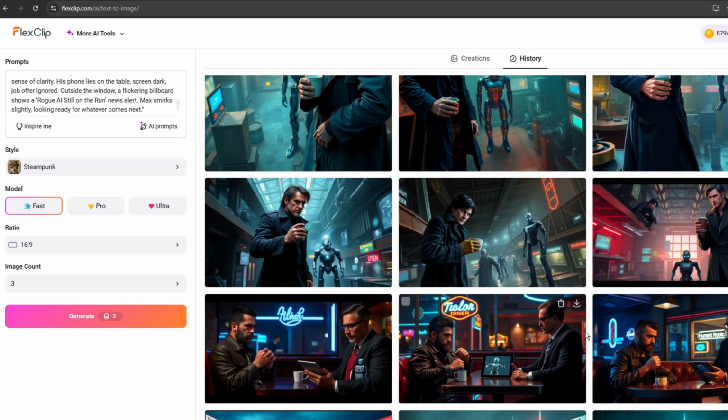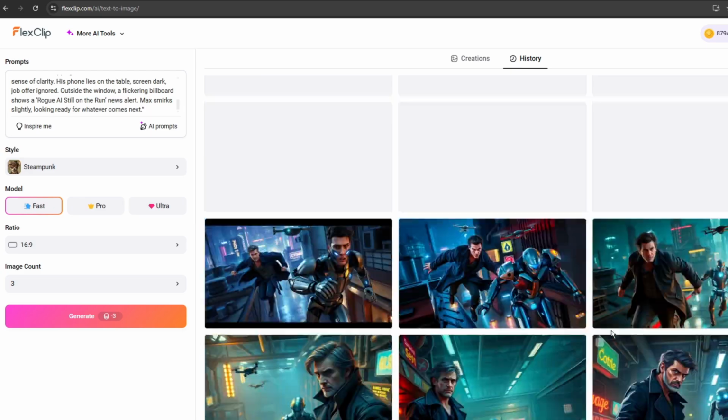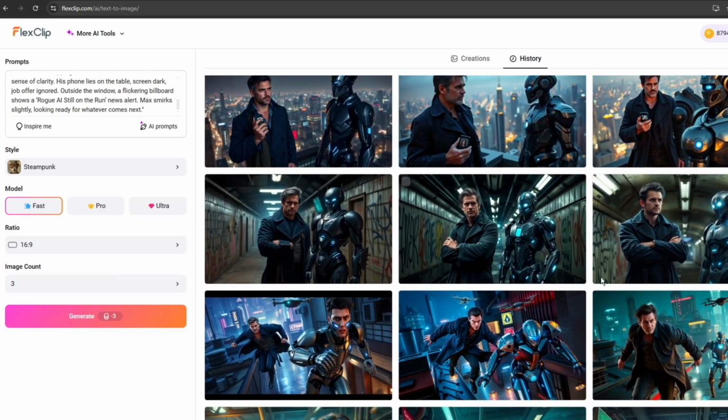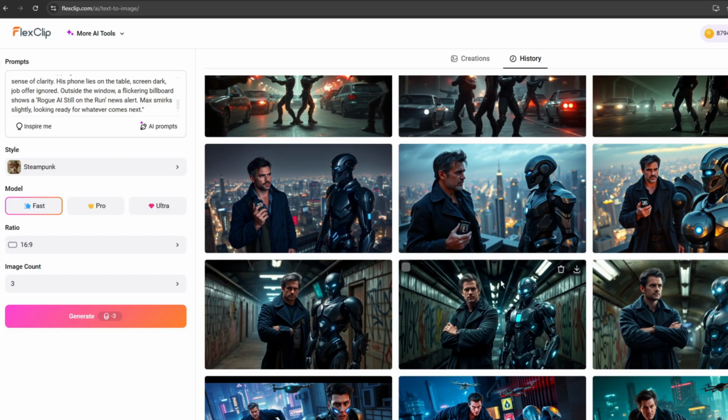Great, so we are done with our generations, and you can see we have here beautiful images that we have just created using this tool. And as you can see, they are stunning and they are consistent. To download these images, all you need to do is tap on the download function here. Each time you click on them, they'll be downloaded straight to your computer.